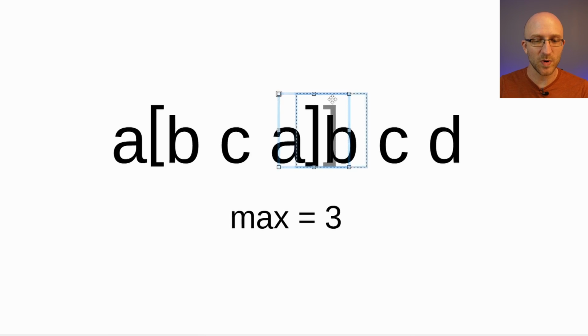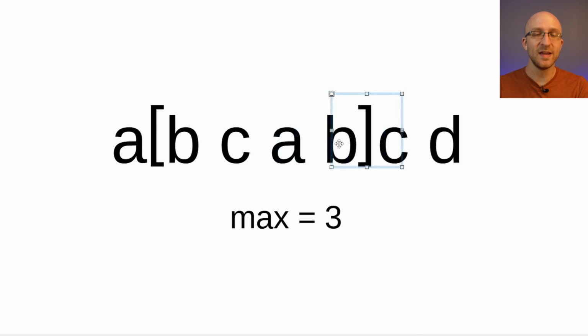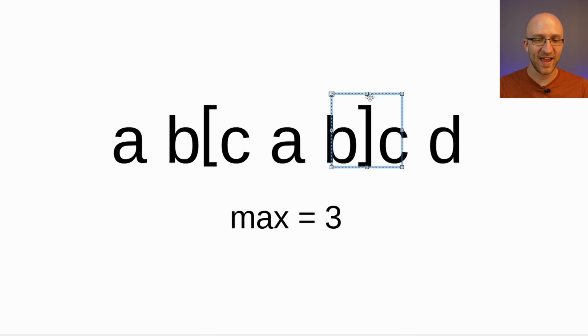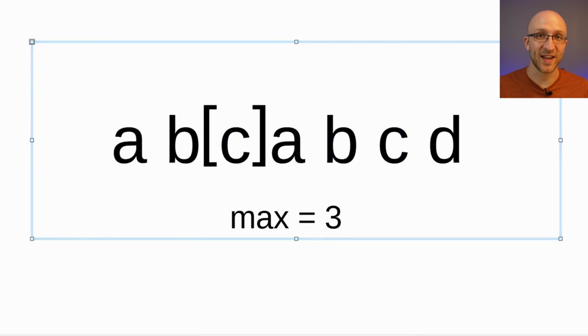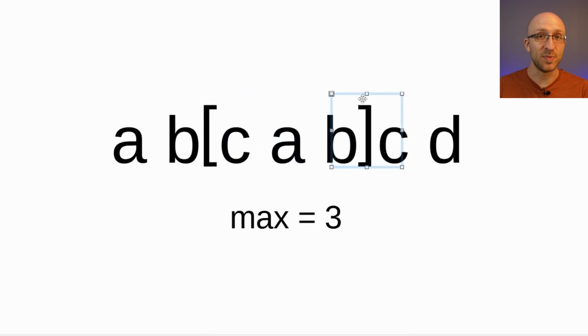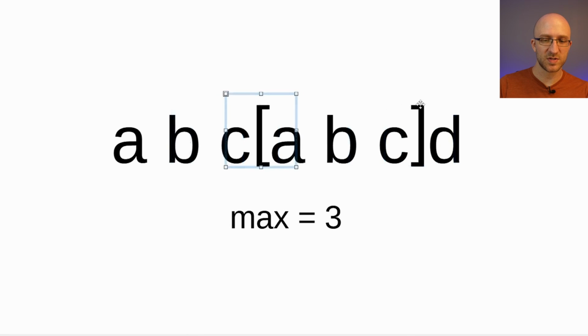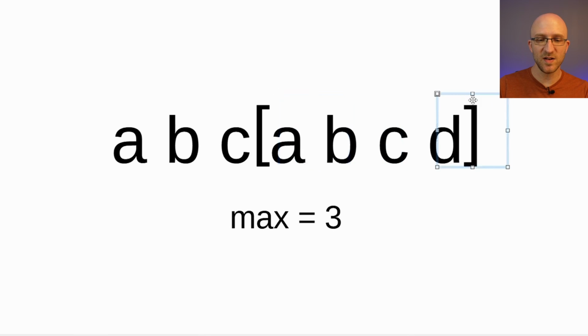And then when we move this over to include B, now we have repeating characters, and this isn't a valid substring anymore. So then we move the beginning of the substring that we're looking at over to the C and do the same thing all over again. So that would eventually get to CAB with no repeating characters, which is still just a length of 3. And then when we add on the next C, it now has a repeating character. But then we will move on to starting with this A. And this can proceed all the way to the end of our string without repeating any characters.